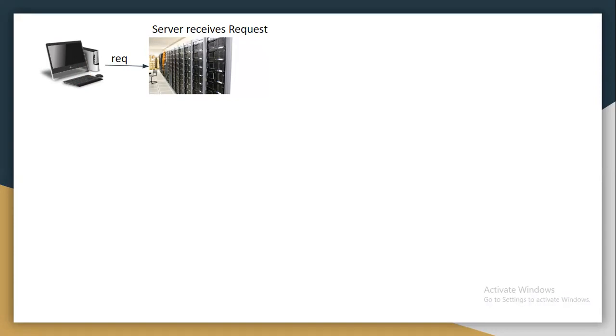So when we send an HTTP request to the server, you assume that we are sending it in that particular request format only, whatever we discussed yesterday. So now the server receives that request, then it will check whether the request is for static content.